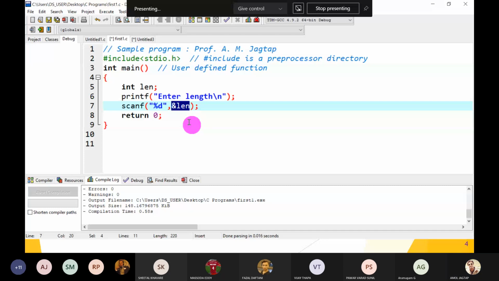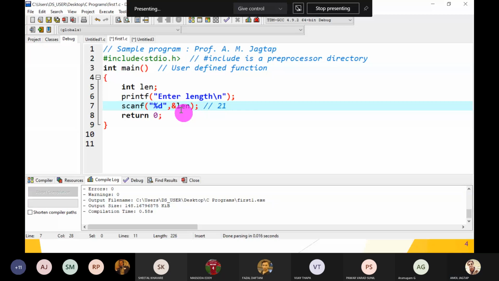So what is the output of this program? When the message enter the length is displayed on the console, the cursor is blinking for taking one value from the user, that is of integer type. That integer value is saved into length. Suppose I enter 21 as the value on the console. So this is assigned to length. After that, print that length.